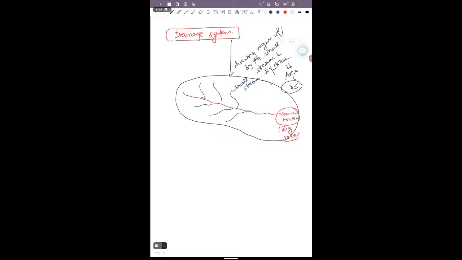Okay, and here is another point, what is the meaning of the water divide. From the name itself it is clear that it is a division in the water.